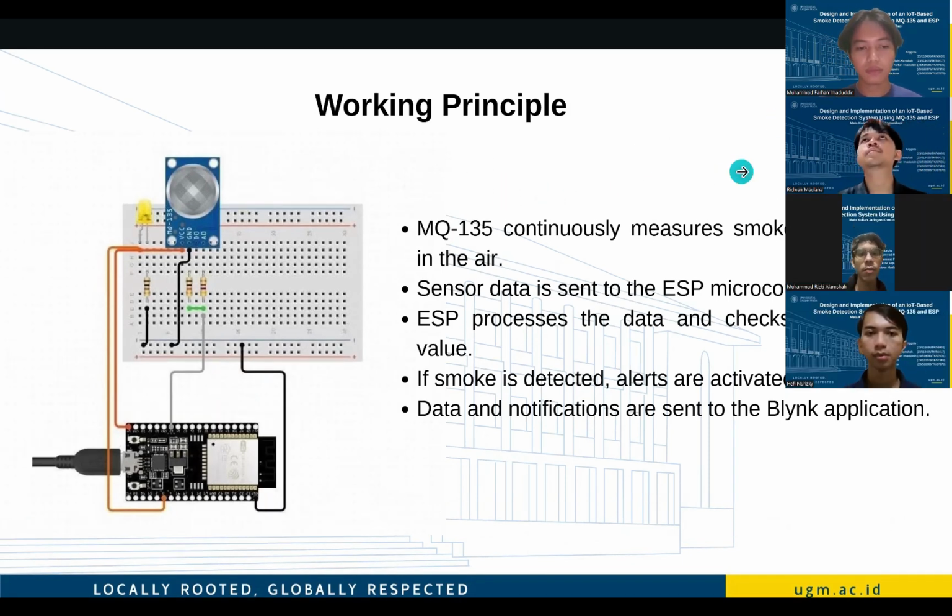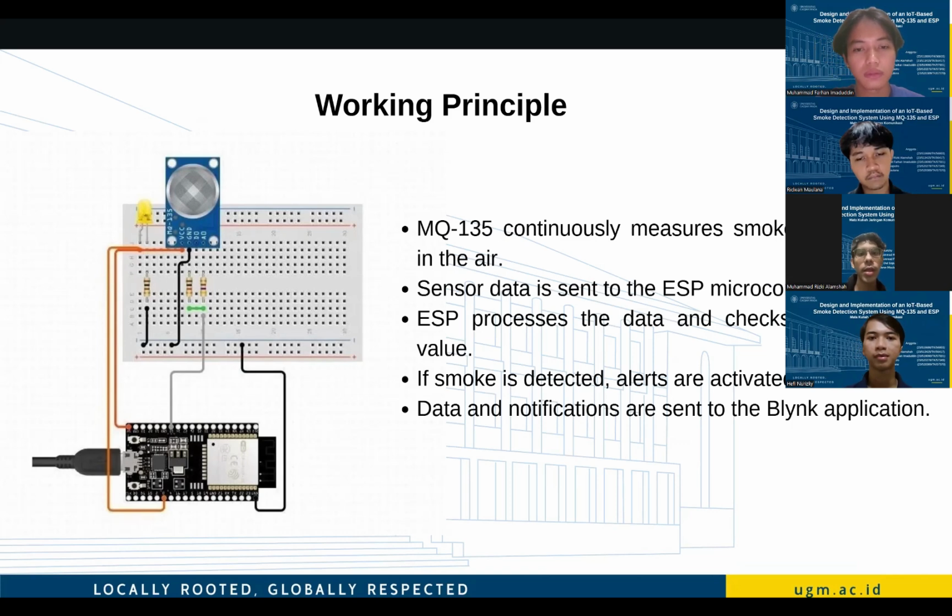The working principle of the system. The working principle of our smoke detection system is as follows. Step 1: the MQ135 sensor continuously measures smoke concentration in the surrounding air. It operates 24/7, constantly monitoring the environment for any change in air quality. Step 2: the sensor generates an analog voltage signal proportional to the smoke level, and this data is sent to the ESP through a physical wire connection.